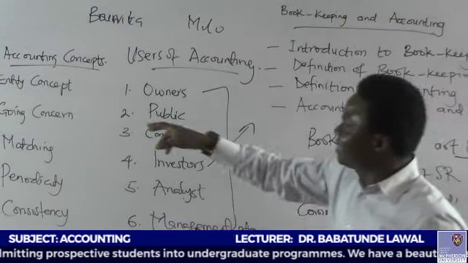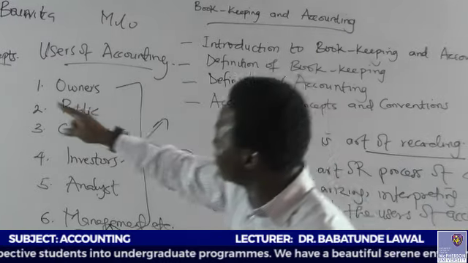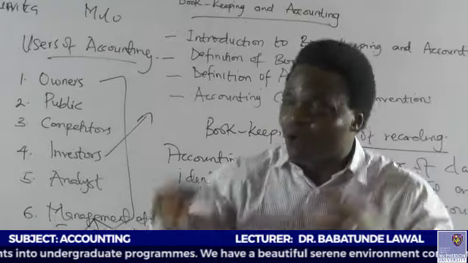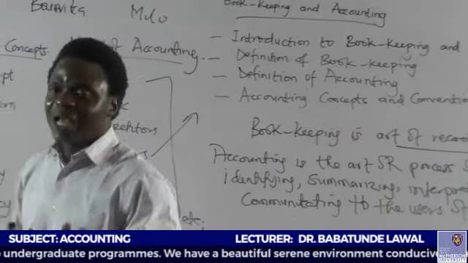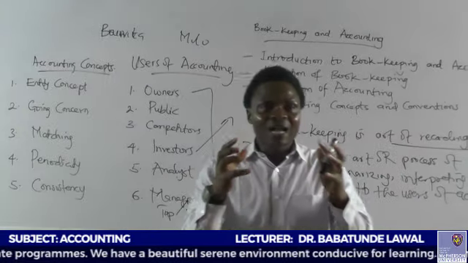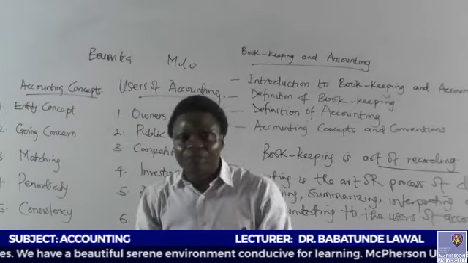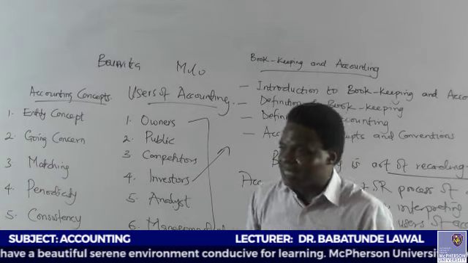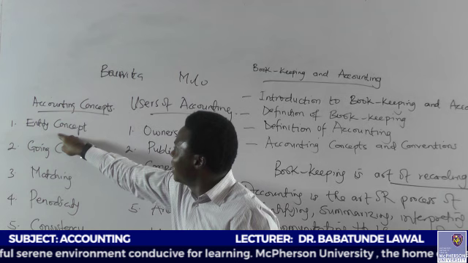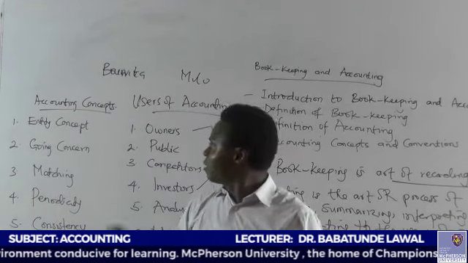Now, what do I mean by an entity concept? Entity in this regard refers to a business or an organization. And what is the rule of this accounting concept? The rule is that the owner of the business is separate from the business itself. For instance, if I am the chairman of my sole proprietorship business, I cannot just go into the business to withdraw my funds anytime I like. The business is a legal entity and the owner is a separate entity.